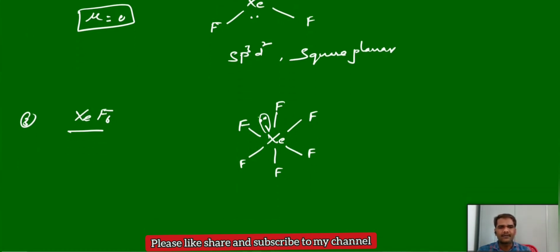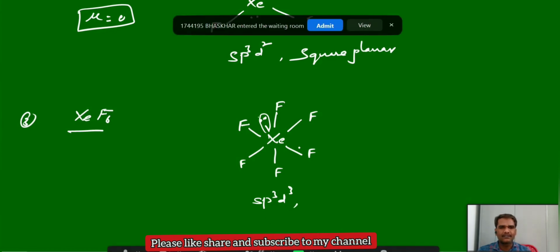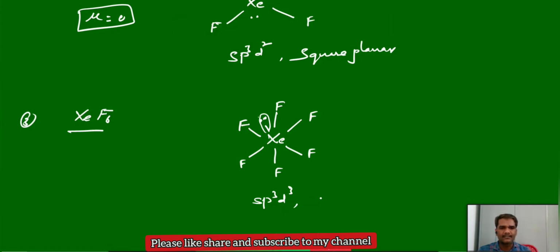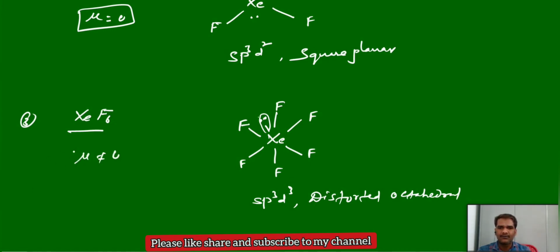Now total 6 sigma bonds, 1 lone pair. The hybridization is sp3d3. It is distorted octahedral geometry. So anyhow, this is not a perfectly symmetrical molecule, hence in this case mu is not equal to 0. So it has some resultant dipole moment.